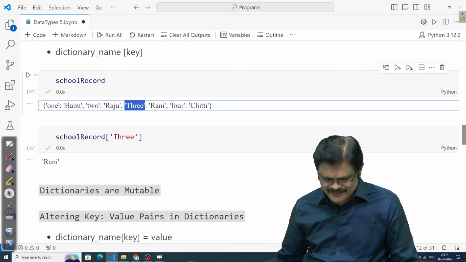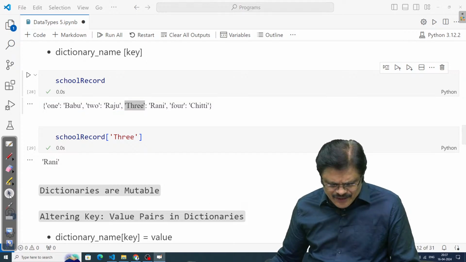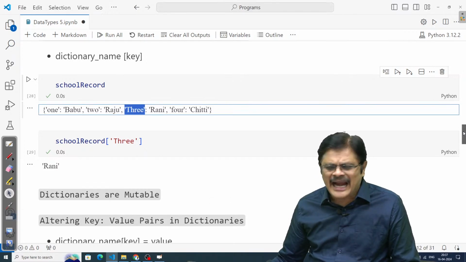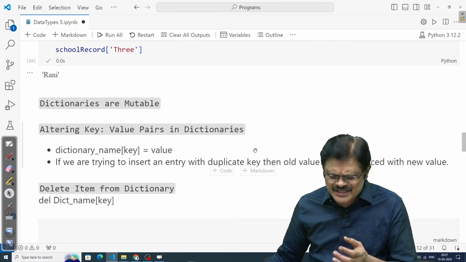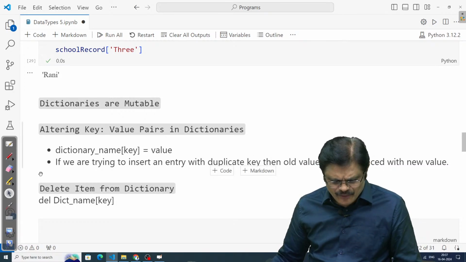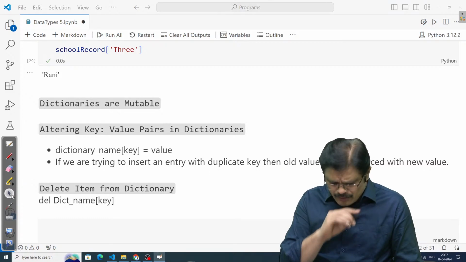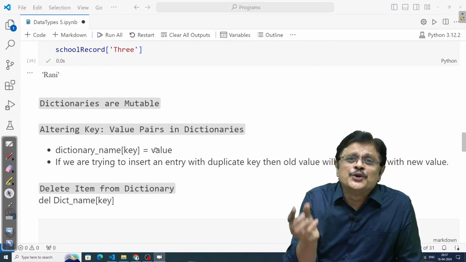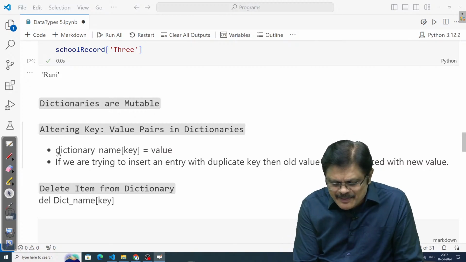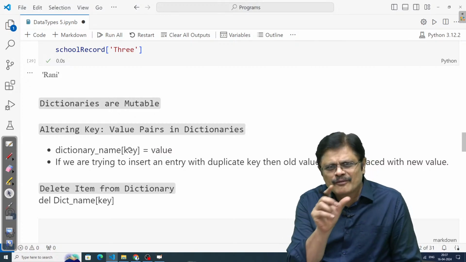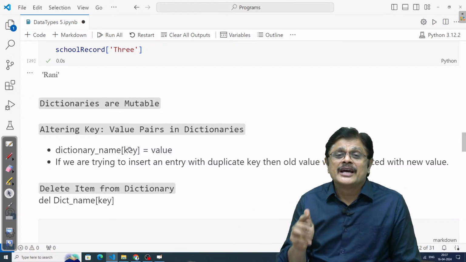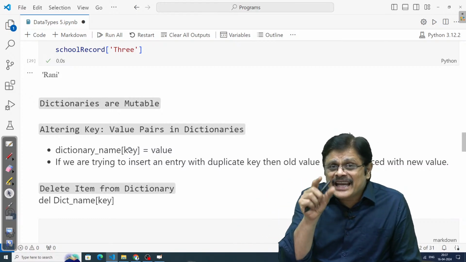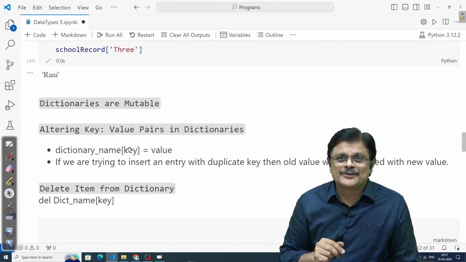Now, when I say dictionaries are mutable, it means I can add elements, change them, and remove them. I just discussed two important methods here. One is how you can add a new key-value pair using this method: dictionary name, whatever dictionary name is there, and key equals value. Now here, if the key is already present, what happens?